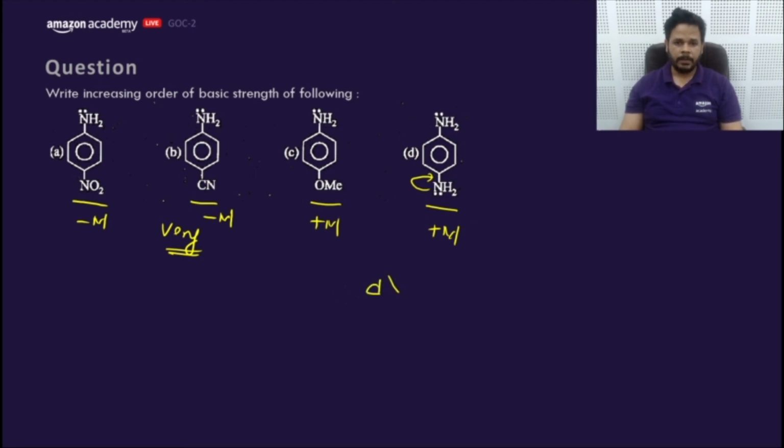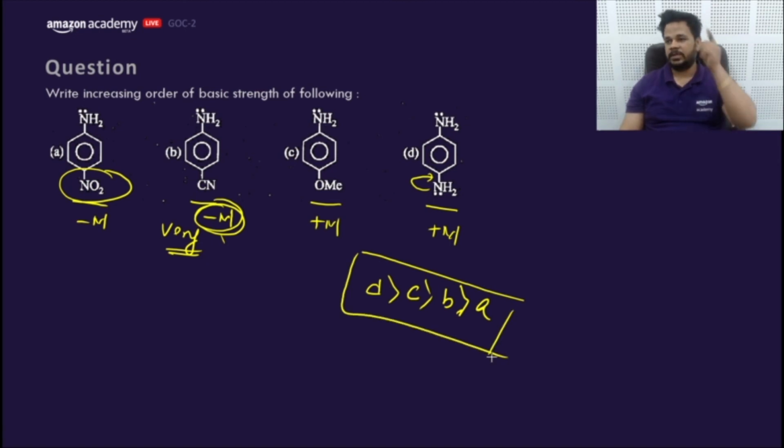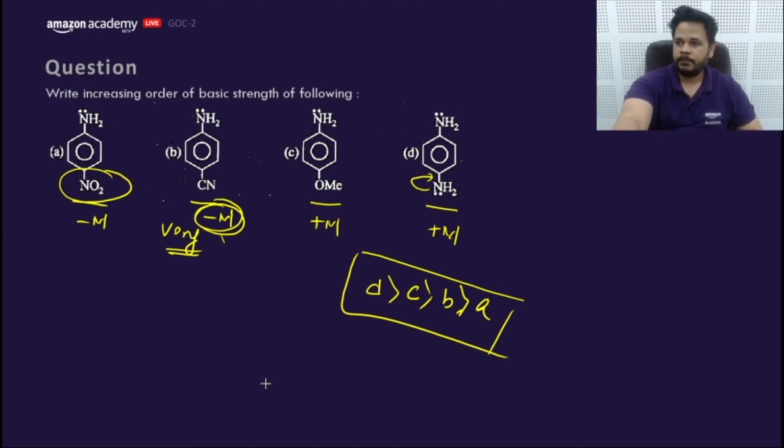That means D. Secondly, C. Now NO2 and CN. The -M of CN is relatively lower compared to NO2, so B and then A. So the answer would be D, C, B, A.